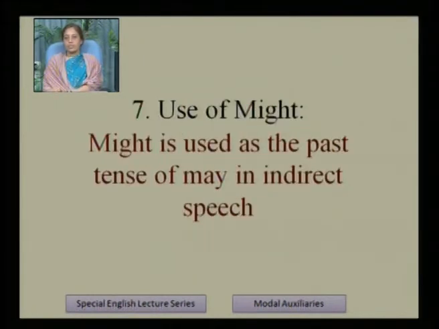Then the next use we will see is the use of might. Might is also a modal auxiliary. So we will see the uses of might. Might is used as the past tense of may in indirect speech. Again, in indirect speech, we see how might is used.